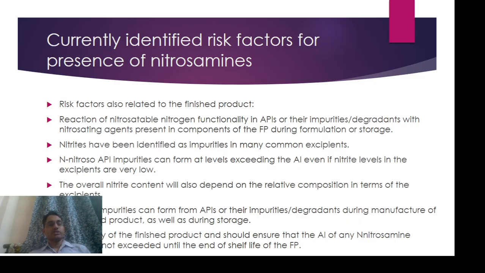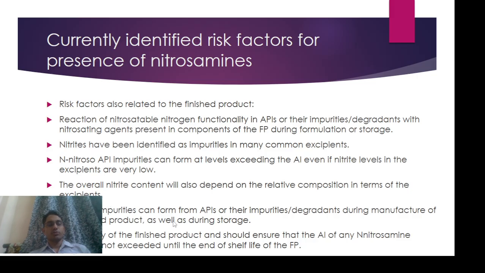That is, the chances of nitrosamine formation increase through the reaction of nitrosatable nitrogen in APIs and their impurities and degradation products with nitrosating agents present in the compounds of the API during formulation or storage. Nitrites have been identified as impurities in many common excipients. Some excipients contain high nitrite content that is reactive with the API, and that increases the nitrite impurity in the formulation. Nitrosamine impurities can form at levels exceeding the AI limit even when the nitrite level in the excipient is very low. The overall nitrite content will also depend on the relative composition of the excipients.